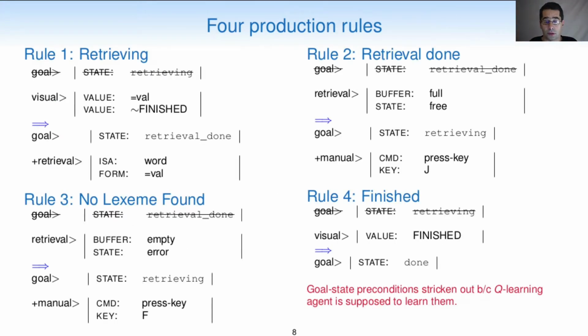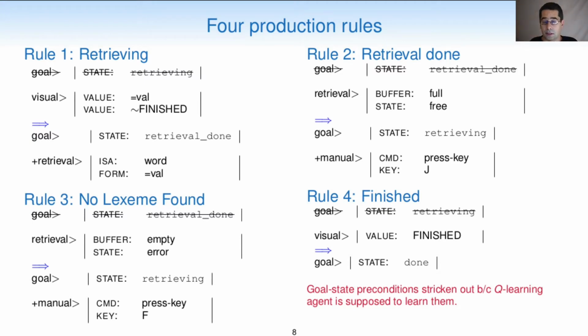We need 4 production rules to model lexical decision tasks. The first rule, retrieving, reads a string of letters on the virtual screen of the ACT-R model, then places a retrieval request to declarative memory for a word with that form. This request can complete successfully or unsuccessfully, depending on whether the string of letters is a word or a non-word.